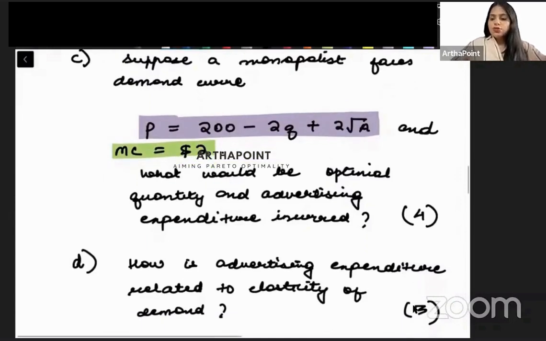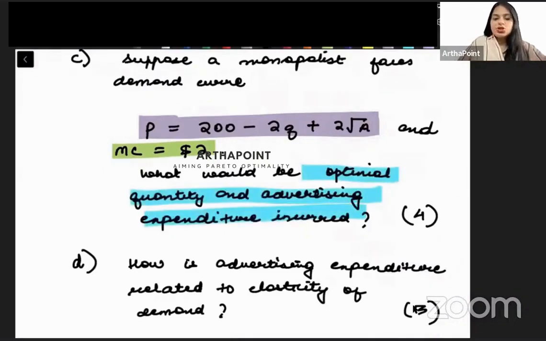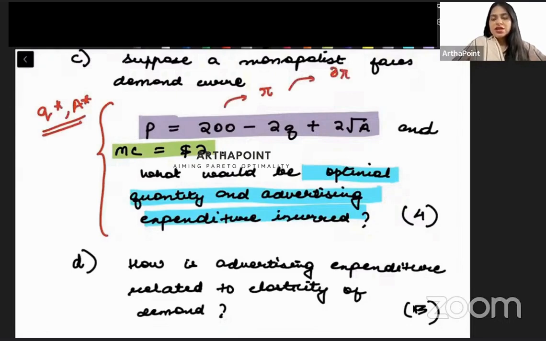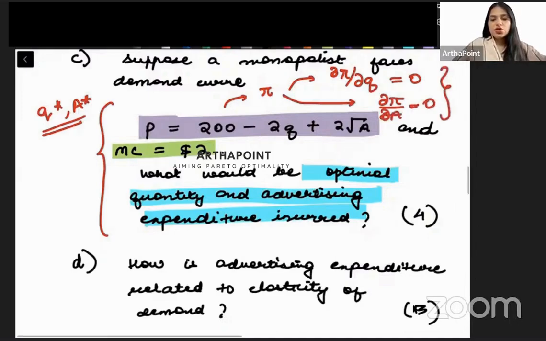So it asks what would be the optimal quantity and advertising expenditure incurred. बहुत simple question है. In this question you need to find Q star and A star. So just make the profit function beta. We have done a similar question in class. Differentiate the profit function with respect to Q and equate it to 0. Differentiate the profit function with respect to A and equate it to 0. This is how you can solve this question.